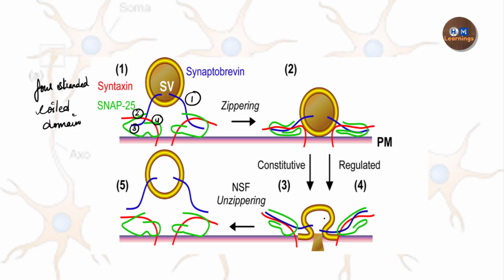After this zipping process, there will be formation of a fusion pore. Through this fusion pore, all the contents of the synaptic vesicle will be released into the synaptic cleft, and then they will be separated from each other again. This is called SNARE complex formation. So what is SNARE complex formation? It is basically important for vesicle fusion. For vesicle fusion, the two lipid bilayers, the two membranes, have to fuse with each other, and that fusion is facilitated by these SNARE proteins, which form a tight, reversible, four-stranded coiled domain with each other, and then they form a fusion pore.